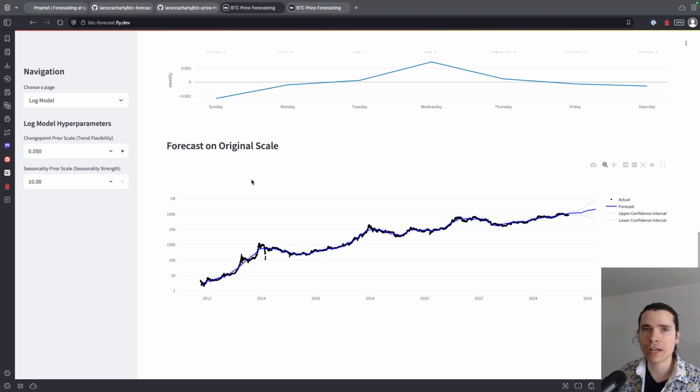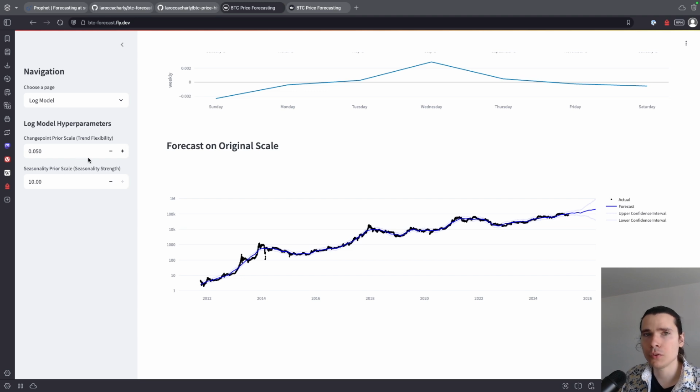So here is the forecast in the original scale. If you scale it back into the original scale, you get a prediction of about 200K 1 year from now, which seems a bit more realistic than what we got before, with the upper end at maybe 90K and the low end 35.